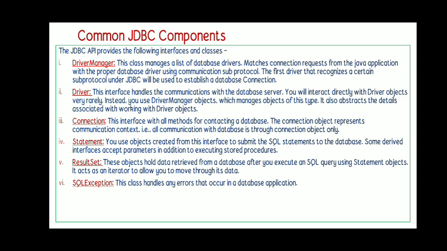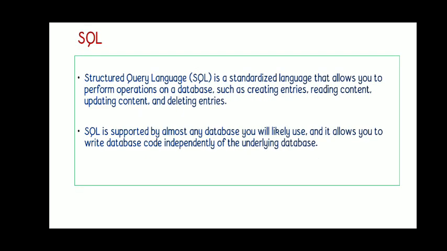Then next to this is the result set component. This result set is used to extract or retrieve the data from the database. So at the same time you may retrieve a lot of records from the data source. So for this, the result set object is used. So next to this is SQL exception. So this is a class which handles any errors that occur in the database application. So these are the 6 components we can use with the JDBC.